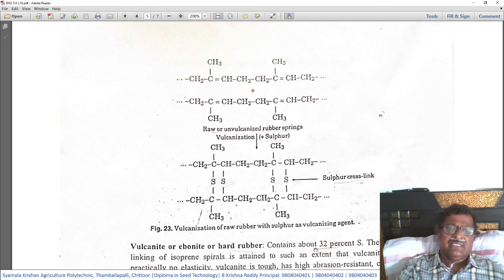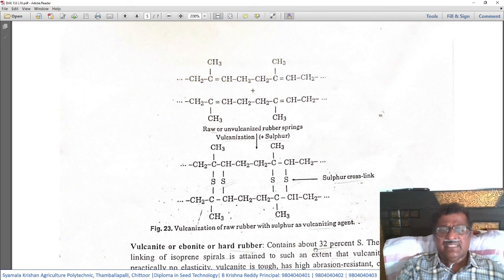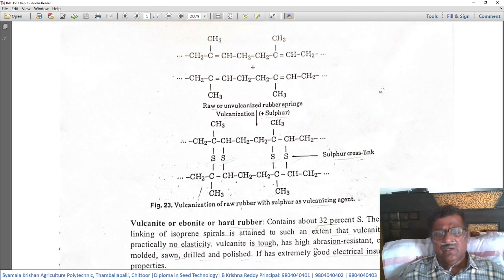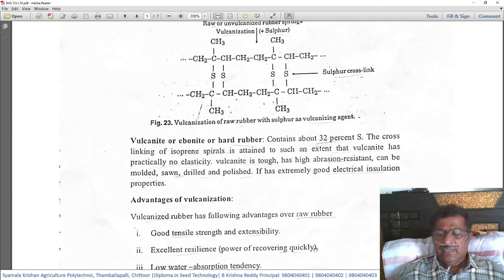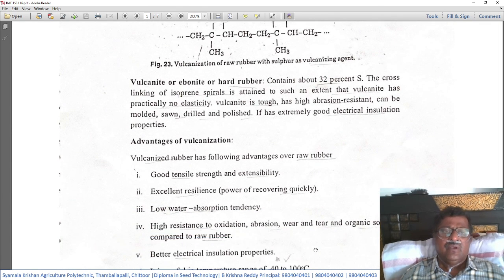Because of this, the vulcanized rubber will form, which will have desirable characteristics, which can be used for different purposes. So, vulcanization of raw rubber with sulfur as vulcanizing agent. Students need to remember this and write it in the examination when a question is asked about the vulcanization process, which is a very important question, right?